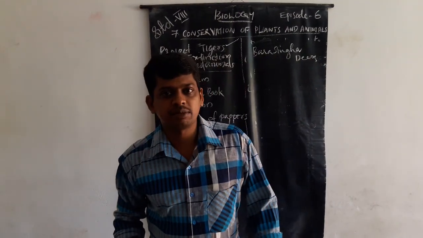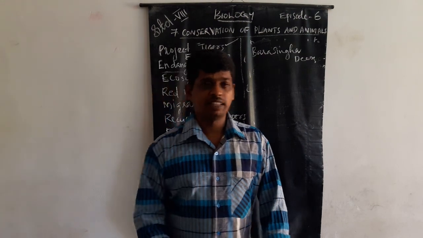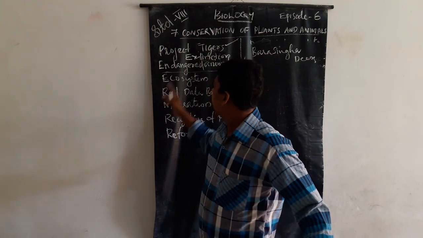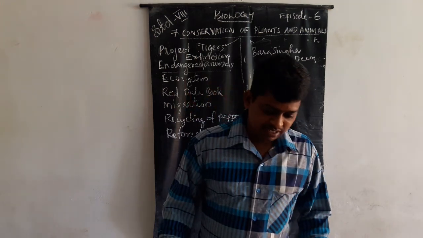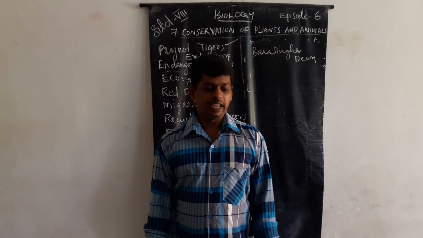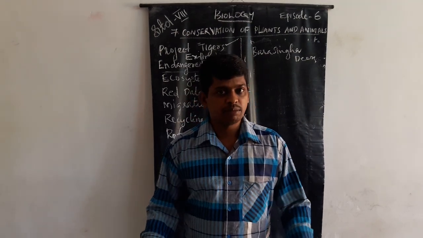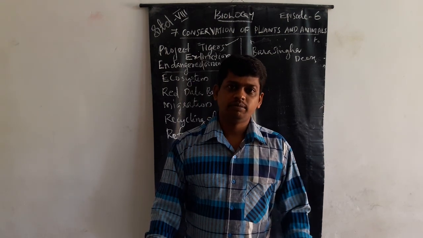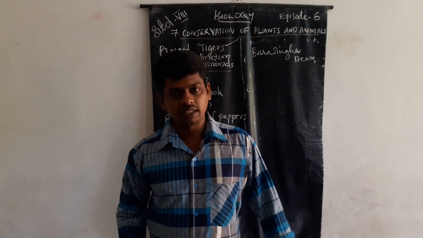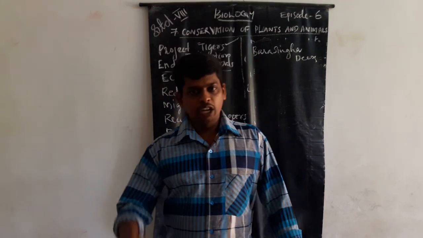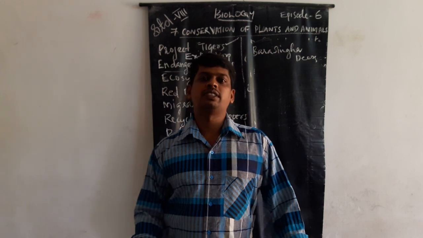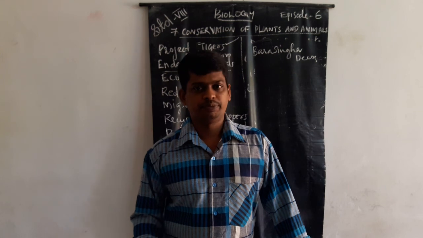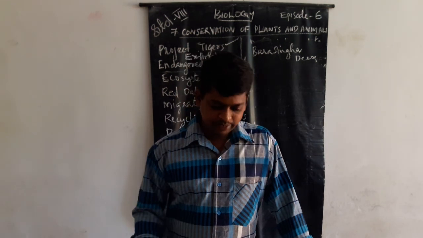Such types of organisms, animals and plants, that means flora and fauna, are commonly known as endangered. Examples of endangered animals: dinosaurs. They lived in the Jurassic period. You know about dinosaurs? Yes, we have also seen Jurassic Park. So we know about the dinosaur.